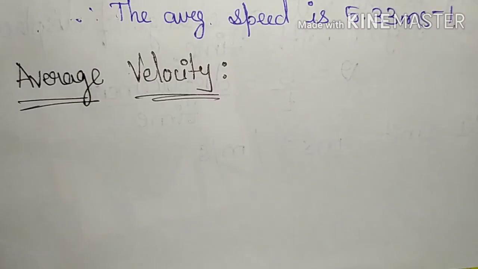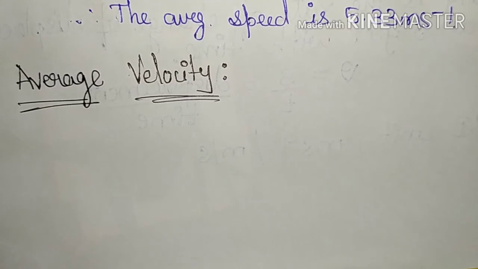And just like how speed of an object varies throughout its course of motion, similarly velocity of any given object also varies throughout its course of motion. At that time we measure not just velocity but average velocity. To understand, average velocity is nothing but the mean or average of the initial and final velocities taken together.